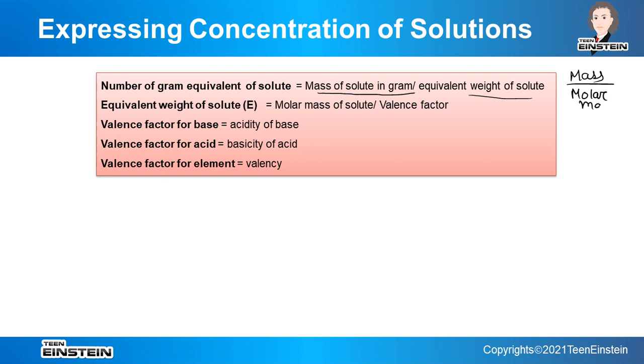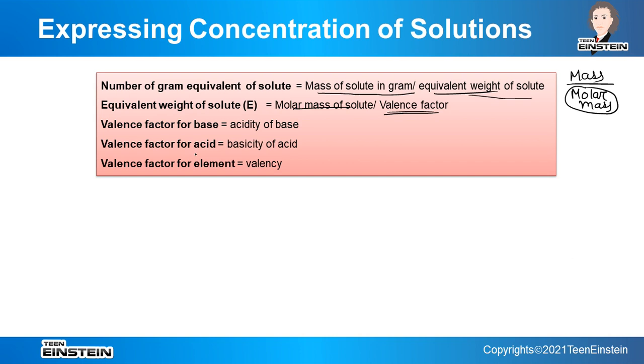But now instead of molar mass, we are taking equivalent weight. Now how to find the equivalent weight? For that you have to know the valence factor, also sometimes written as N factor. So the molar mass of the solute will be divided by the valence factor.